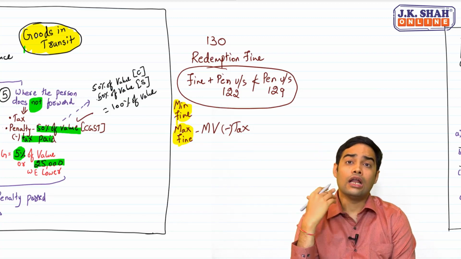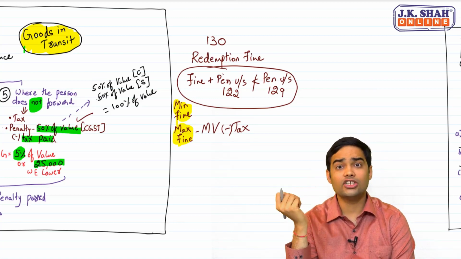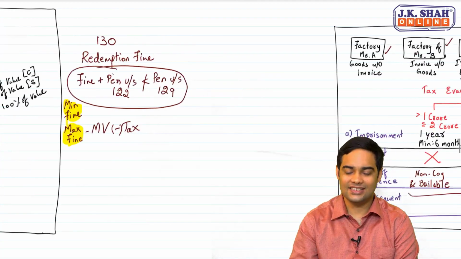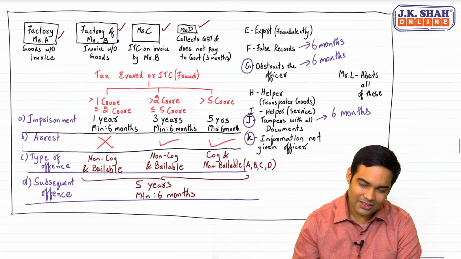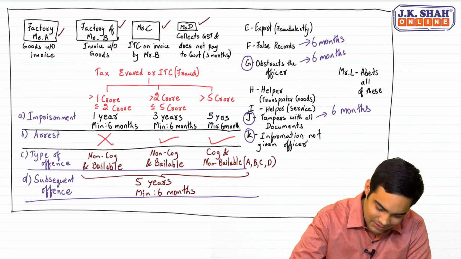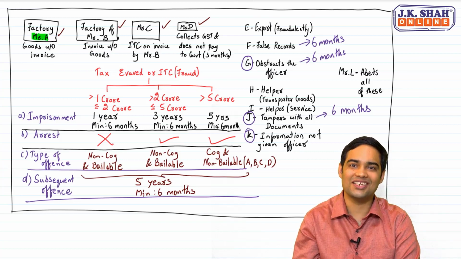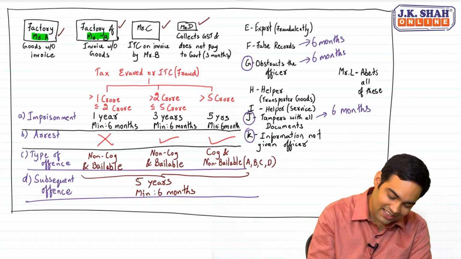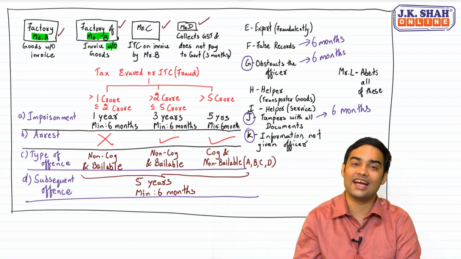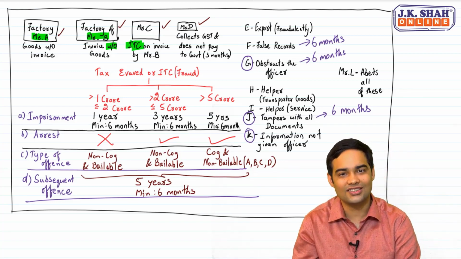Now, let's talk about offences. That means jail term. Can there be a jail term? Can there be imprisonment? Yes, section 132 deals with such cases. Now, let me show you a small story on this. I have a friend, Mr. A. Mr. A has a factory. He is supplying goods without invoice. Mr. B is supplying invoice without supplying goods. That means just for the other person to take ITC. Mr. C is taking ITC on Mr. B's invoice. Is again a fraudster.